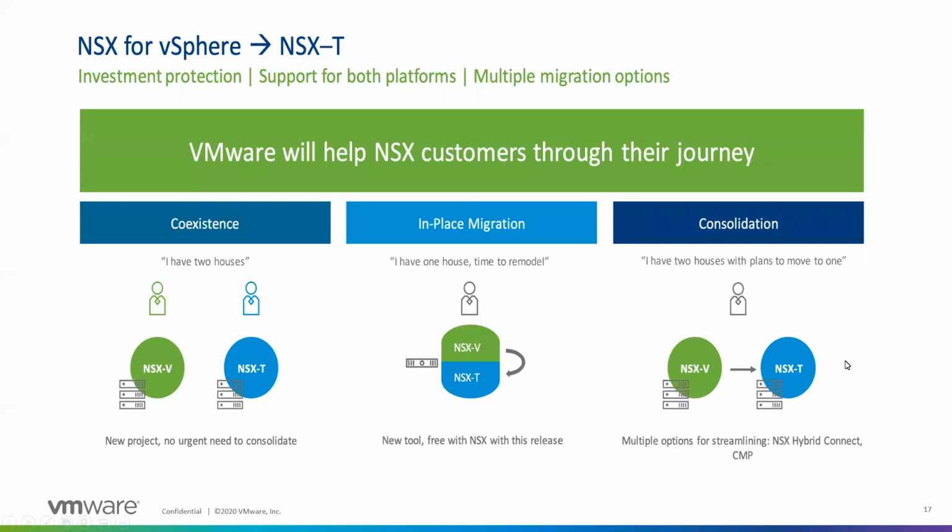Or you plan to migrate eventually, not right now. So you're putting your new workloads on NSX-T. There are existing workloads on NSX-V, which you plan to move later. And then there are solutions like NSX Hybrid Connect and cloud management, where you can migrate your old workloads to the cloud and use NSX-T to manage everything together. So all these combinations are there.